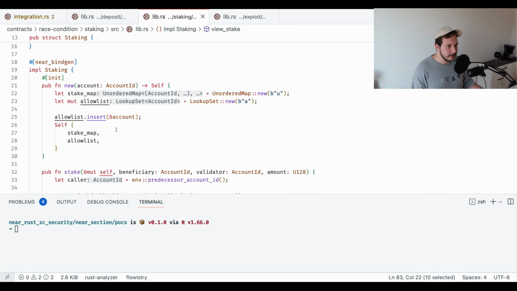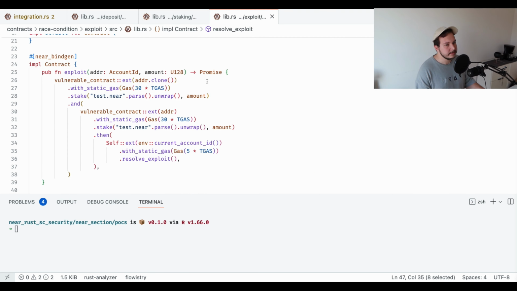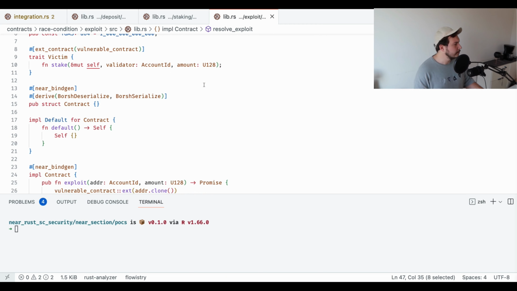That's pretty much it for exploitable contracts. We could exploit it in two ways. I will show you both. We could just use exploit contract to call it and just let it do automatically, or we could use workspace as our Rust integration tests batch function to batch two stake calls and just make everything work that way. So let me just show you the exploit contract first, because we're going to be doing it both ways.